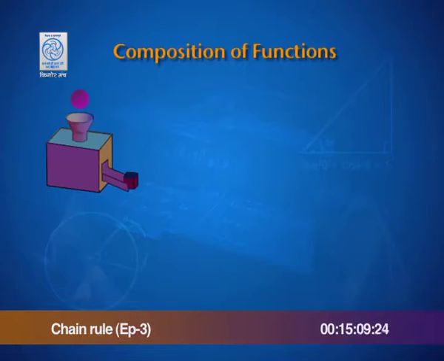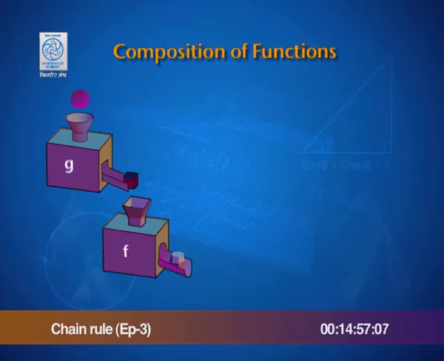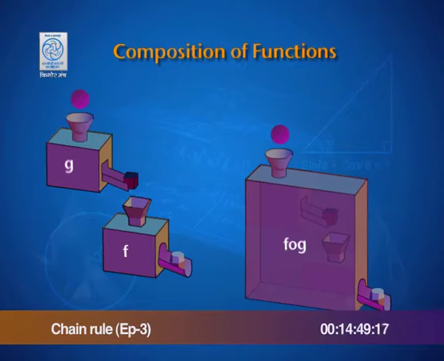Composition of functions can be very well understood if we look at a pair of function machines. Here we have a function machine g whose input is a ball, a sphere, and the output is a cube. This output, when dumped into the function f, results in a faceted ball. Together, they can be expressed as a big function machine where a ball is dropped in and it results in an output of a faceted ball.